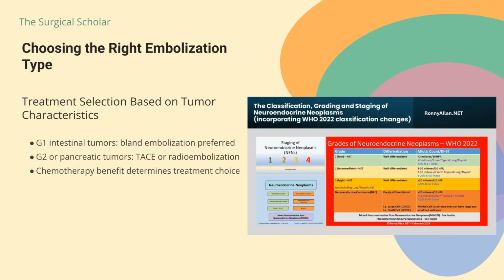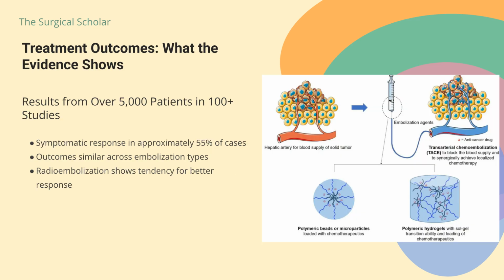The choice between bland, chemo, or radioembolization depends on your tumor type. For G1 intestinal neuroendocrine tumors, where chemotherapy offers little benefit, bland hepatic embolization is preferred. TACE or radioembolization may be reserved for G2 tumors or pancreatic neuroendocrine tumors. Recent systematic reviews of over 100 studies involving 5,000 patients show a symptomatic response in about 55% of cases, with outcomes not varying significantly by embolization type, though radioembolization showed a tendency for better symptom and tumor size response.